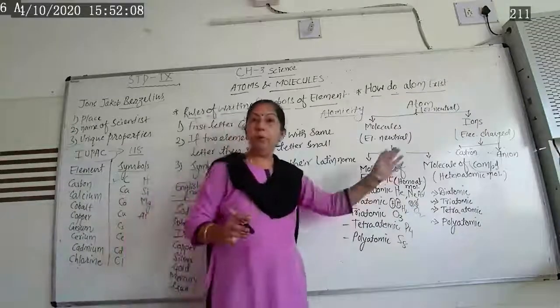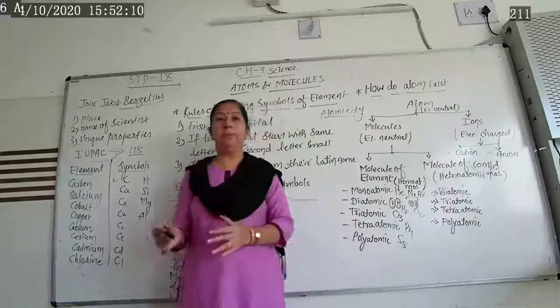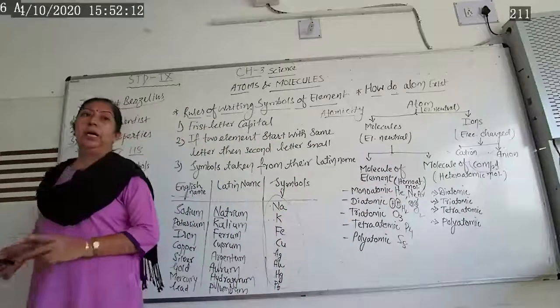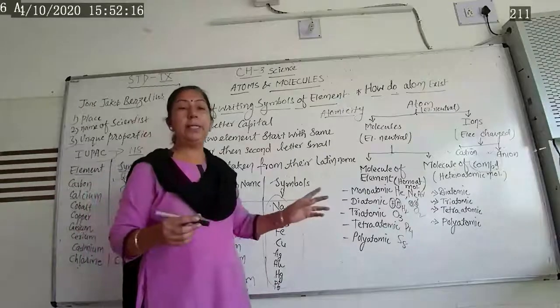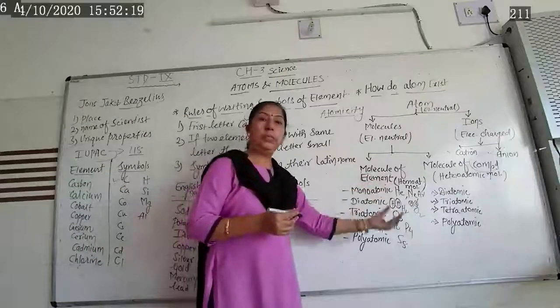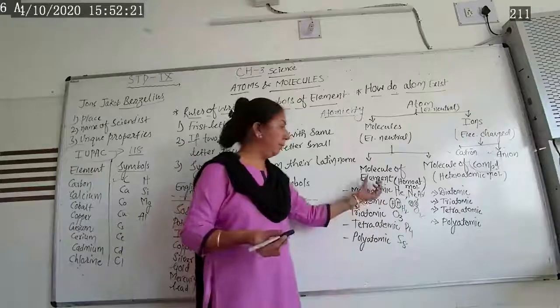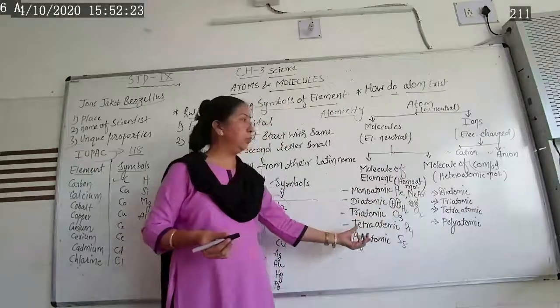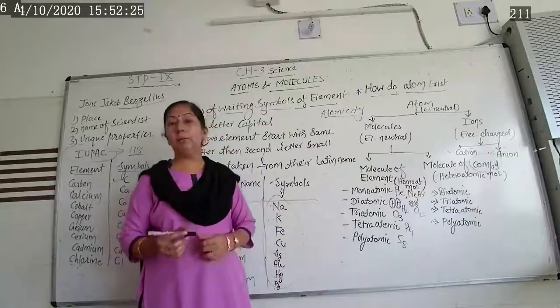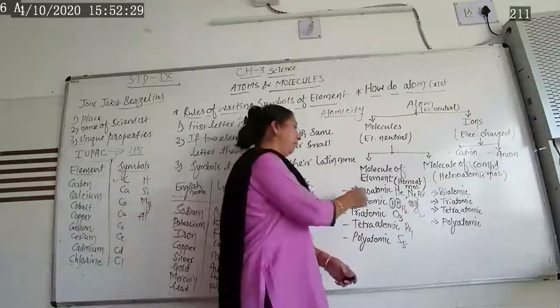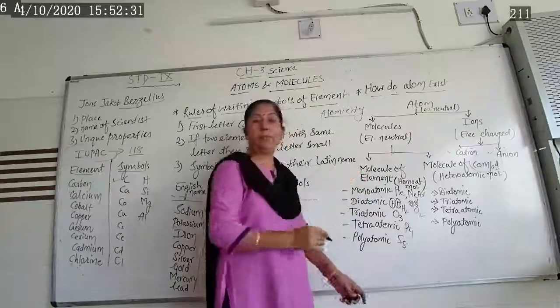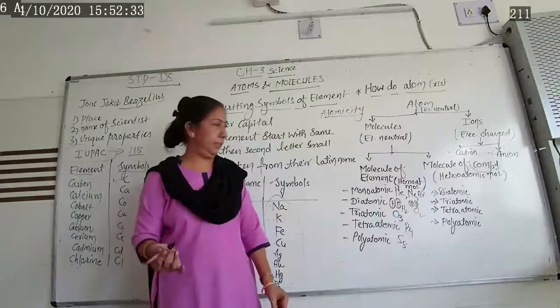Is it clear? A homoatomic molecule is one where similar types of atoms are combined together, either with single, double or triple bonds. That type of molecule is called a molecule of an element. All these elements are the same type of element. The same type of atoms combine and form a molecule of an element.